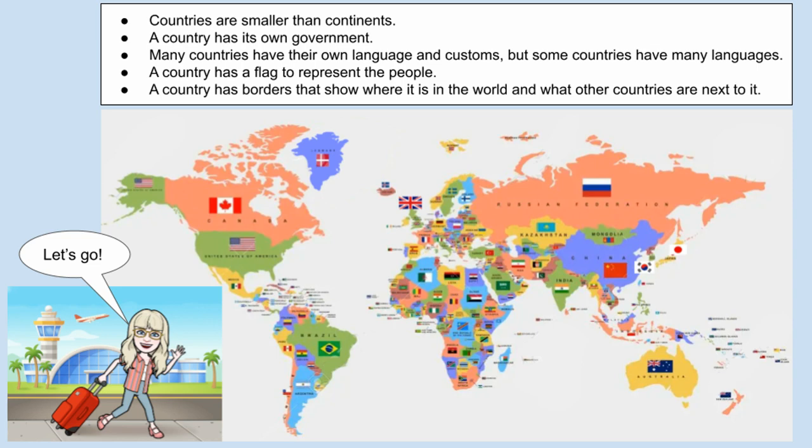A country has its own government. Many countries have their own language and customs, but some countries have many languages. A country has a flag to represent the people. A country has borders that show where it is in the world and what other countries are next to it. Let's go!